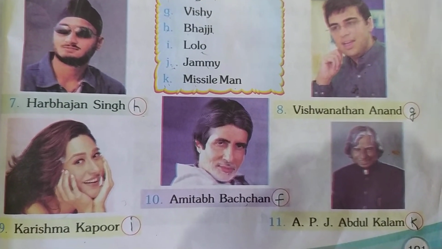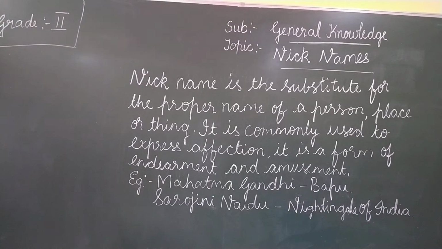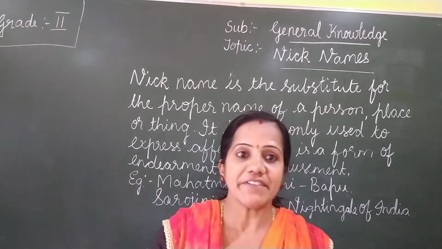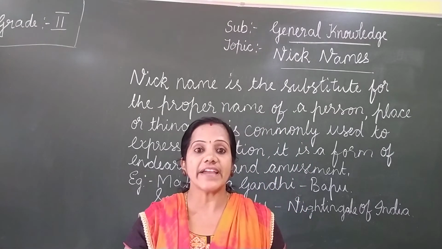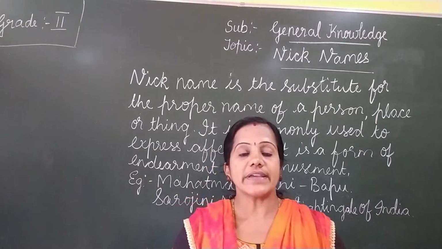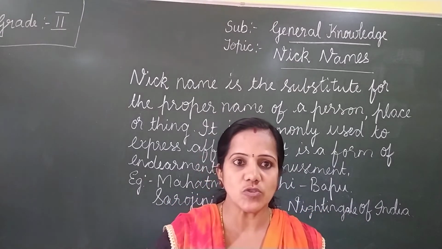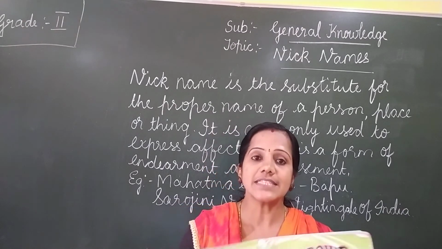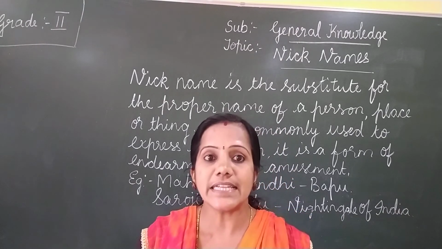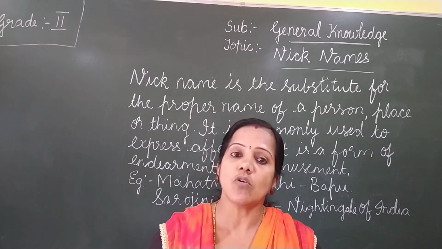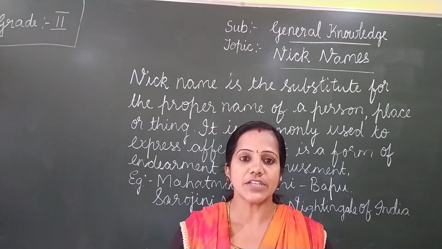Okay, children? So children, now we have completed lesson number 5 and lesson number 6. Lesson number 5, Tools to Tamper With. In this chapter we have learned various tools' names and why we use them, is it? And lesson number 6, Nicknames. In this chapter we have learned the nicknames of our famous personalities. So write down all the textbook exercises neatly in your textbook.